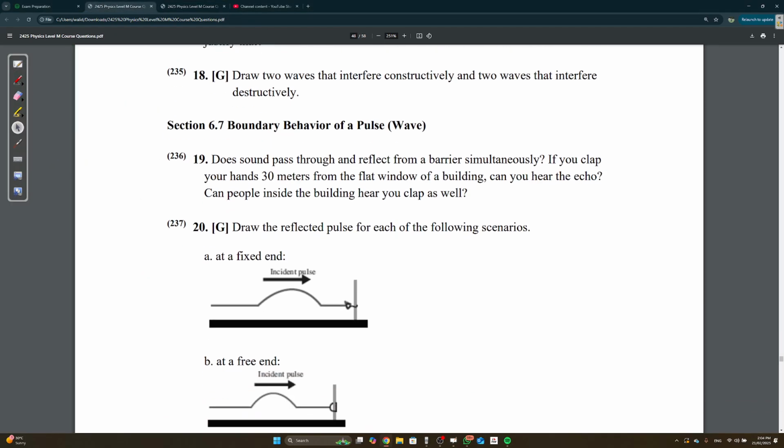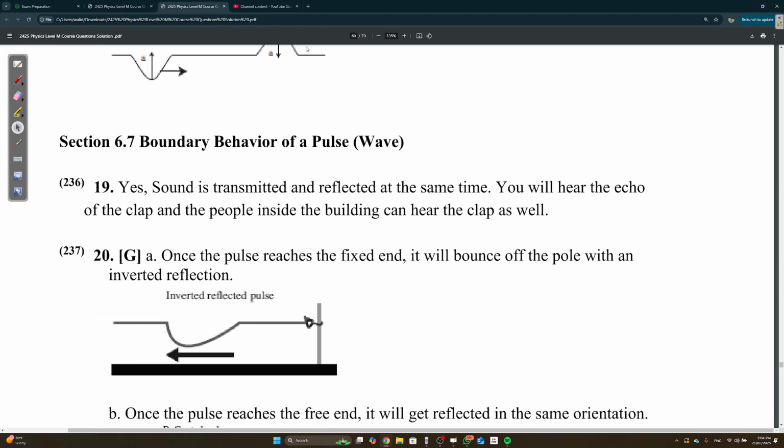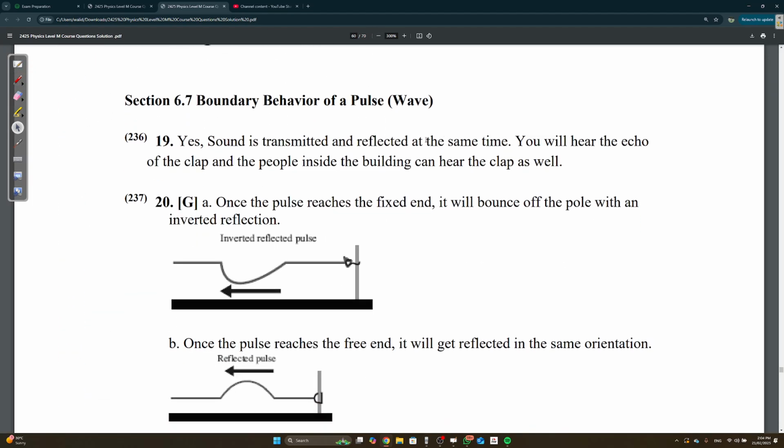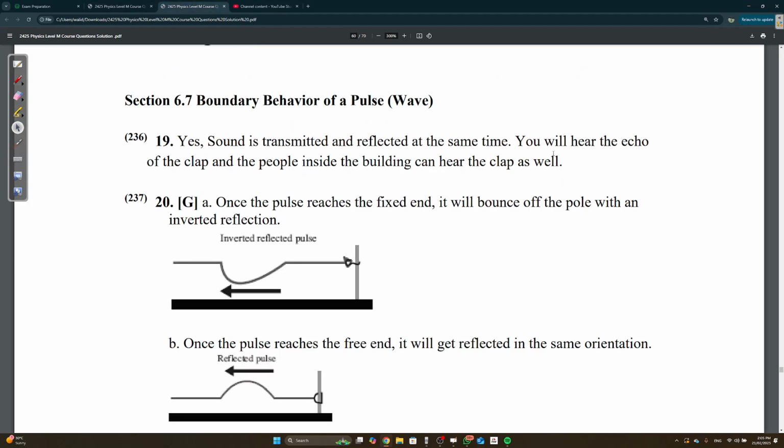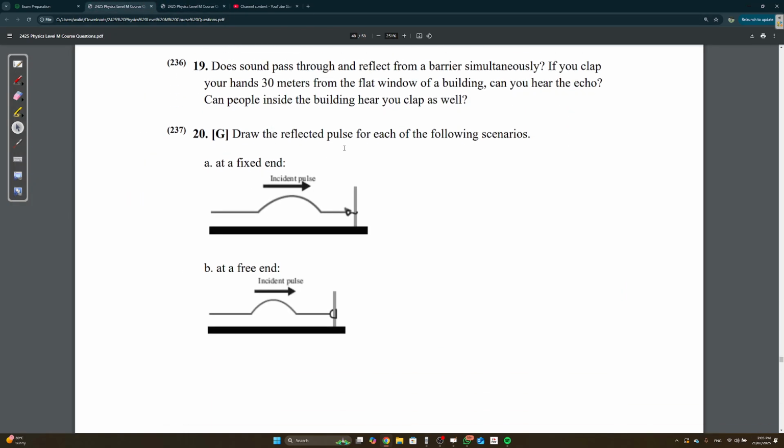Does sound pass through and reflect from a barrier simultaneously? If you clap your hands 30 meters from the flat window of a building, can you hear the echo? Can people inside the building hear you clap as well? Let's see. Yes, sound is transmitted and reflected at the same time. Of course, when you stand and you scream, you can hear an echo, right? Because the sound is bouncing off all the walls. And yes, of course, people inside the building can hear the clap. These are easy questions.